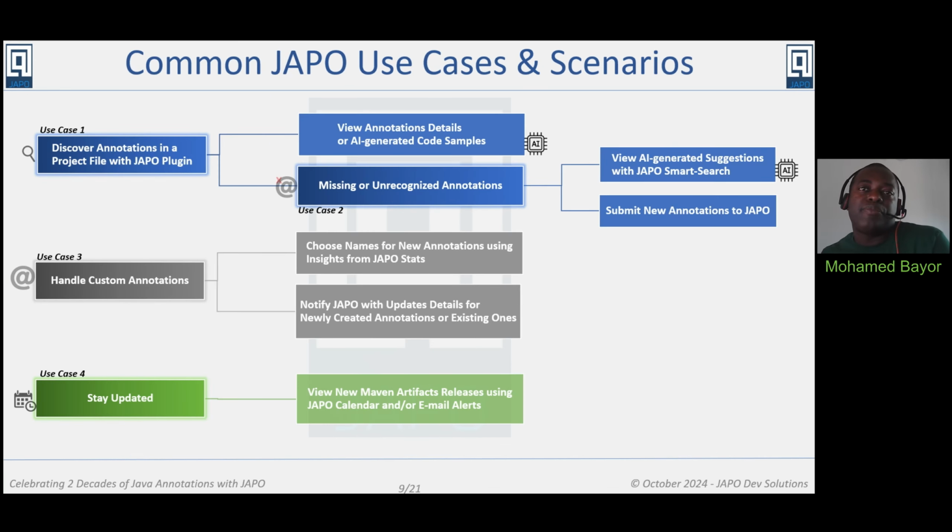Here is a rough presentation of some of the most common use cases, along with some scenarios, all mixed up together, along with some additional details. This is some sort of workflow, which can also serve as documentation to help you understand how JAPO works. We will explore together each one of the highlighted use cases and some of their scenarios in the demo section.